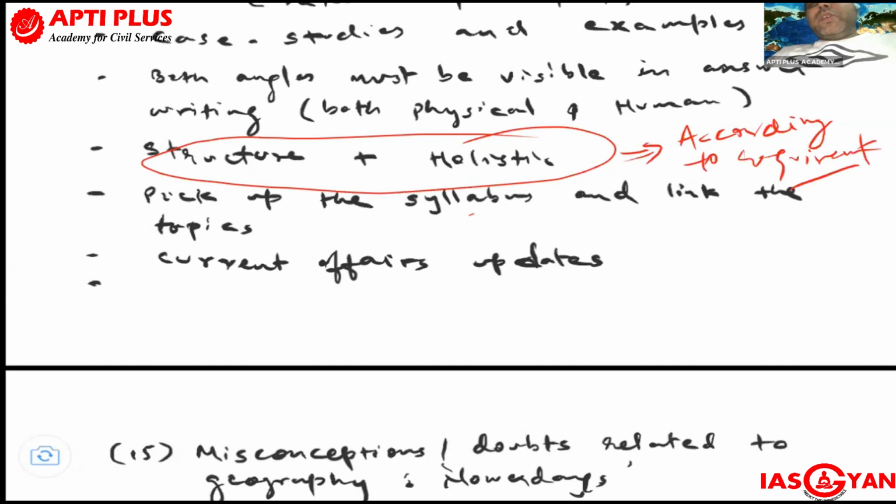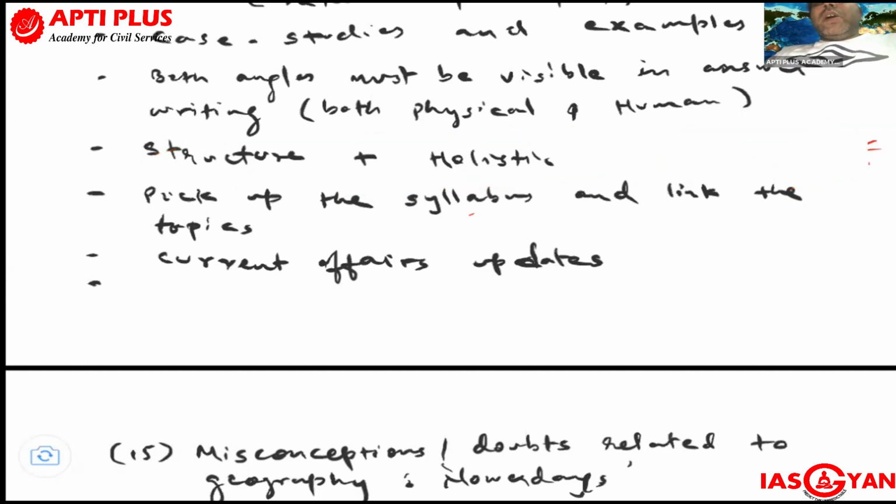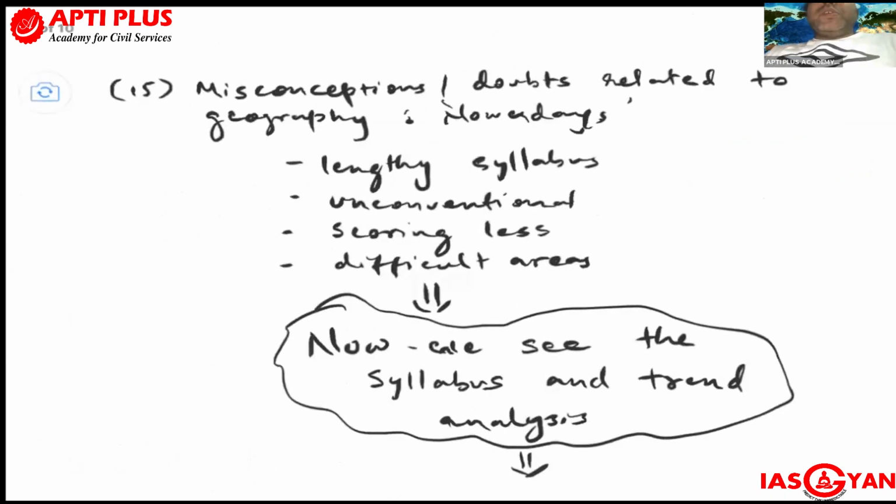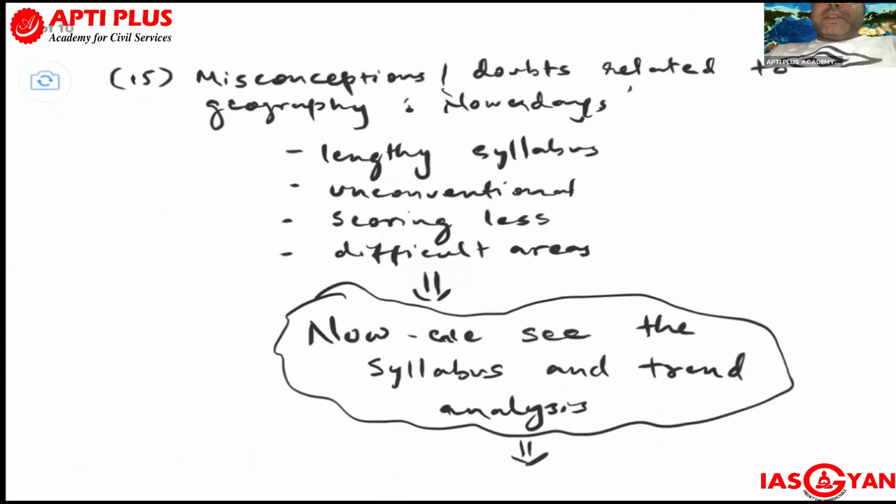There is a certain misconception related to the optional part which you should remove. The misconception means doubts like it is very lengthy, unconventional questions come, scoring is very low, difficult areas are also there. All are just a notion which has been created in the media or internet or from friend circles, and by those who are not able to qualify, because every discipline is for qualifying.